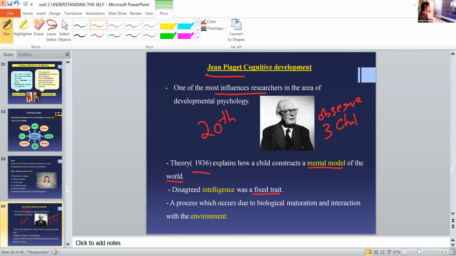Then he says that this cognitive development, or the thinking pattern, is a process which occurs due to our biological maturation and interaction with the environment. What are all our environments, Sana? We learned in the last class. Surroundings, like school, family, then friends, peer groups. List some other names for peers or friends, Meghna.